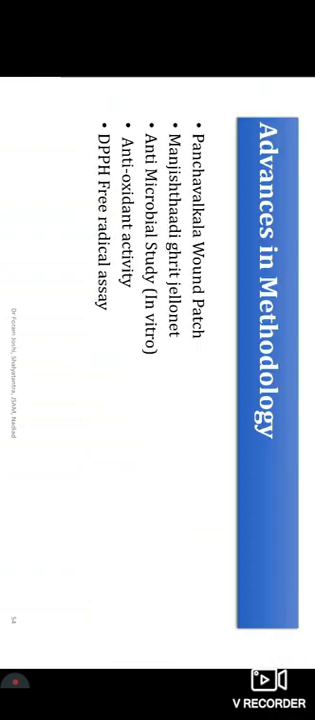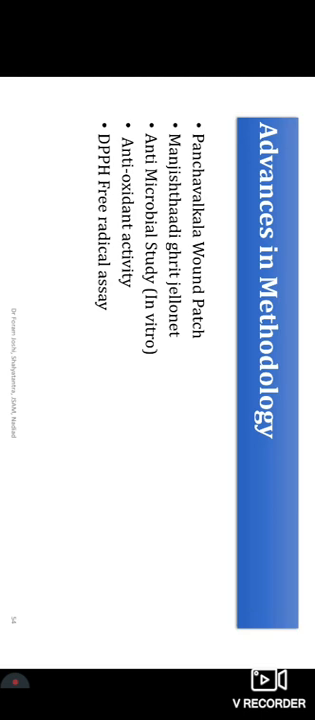Now coming to advances in methodology on the Ayurveda side, and then we will see the advances in medicaments. These are some of the synthesized medicines and devices which are being used nowadays in practice and which will come into the market very shortly. They are the Punctual wound patch and Manjistadi Jaloneet. Then there are different in vitro antimicrobial studies of the medicaments and drugs which are going to be used, like ointments and some others.